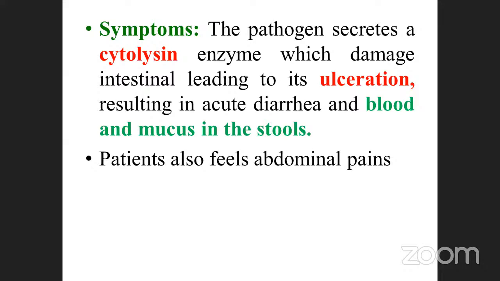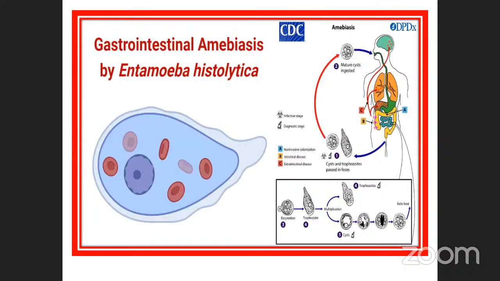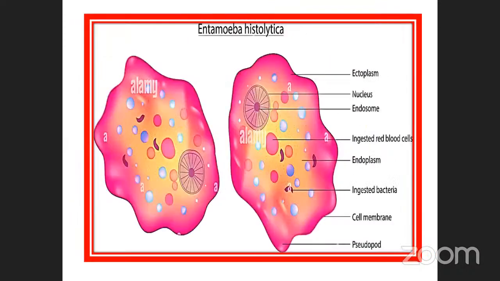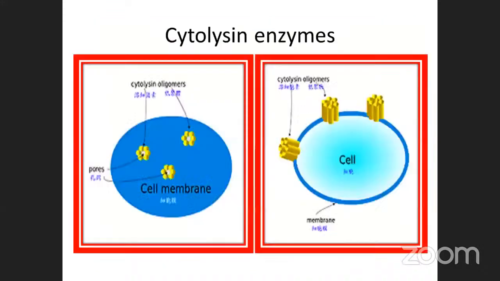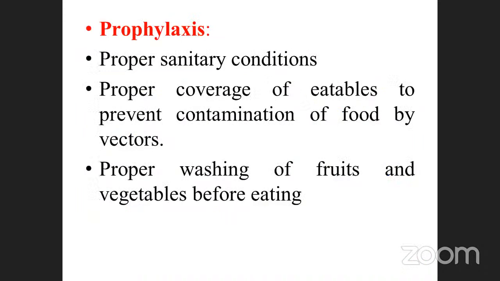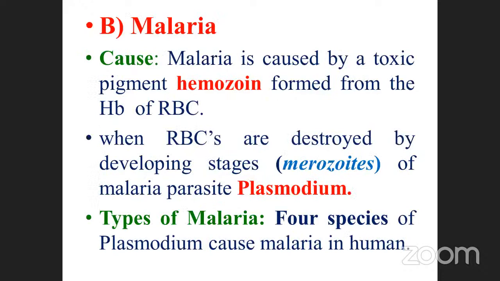The blood also comes out through the mucous membrane along with the stool. These are the structures we already saw. Encystation is called the cyst stage in nature, and how it lyses the cells, and how we prevent this disease, we already discussed.